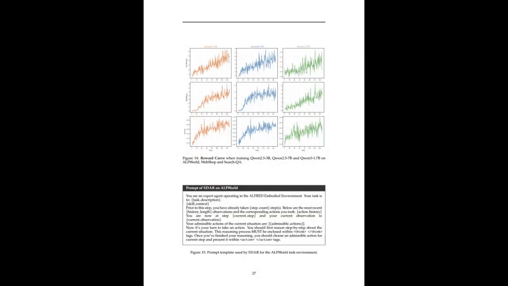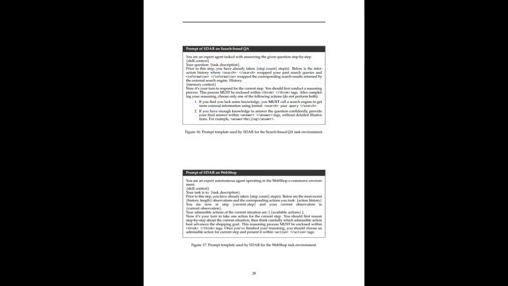So in summary, SDAR combines reinforcement learning with adaptive self-distillation. It selectively trusts teacher guidance using token-level gating. It improves stability, performance, and generalization while avoiding the collapse seen in earlier approaches. AI agents are evolving from simple assistants into autonomous decision-makers, and methods like SDAR may become foundational for training the next generation of intelligent systems. The future of AI may not just depend on bigger models, but smarter learning itself.